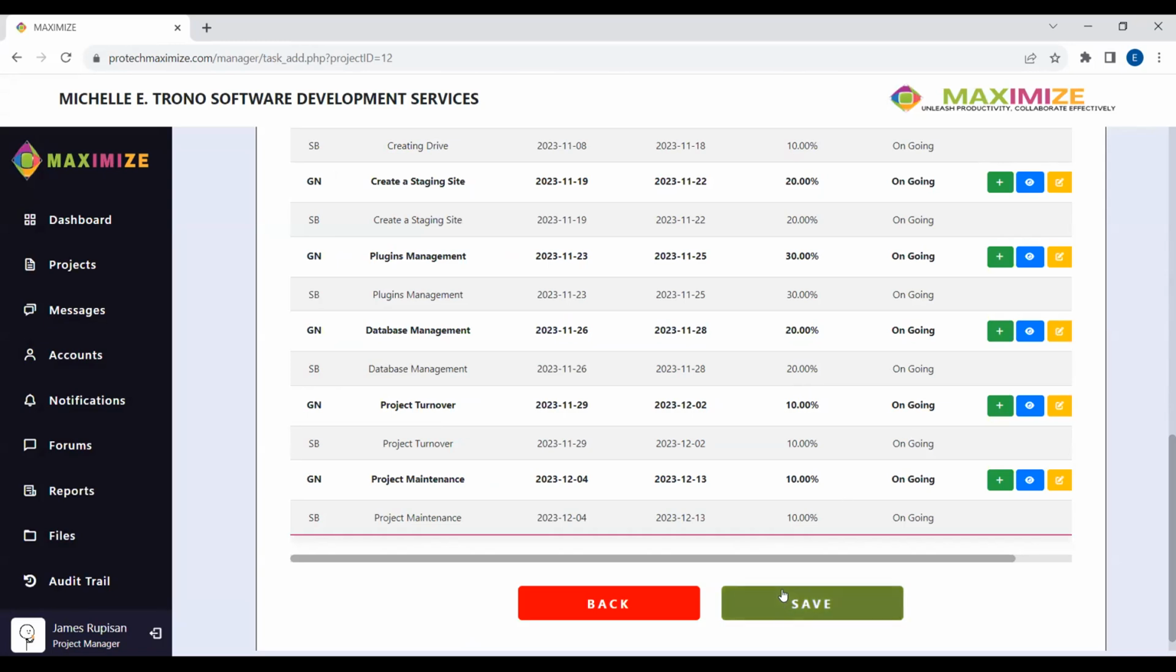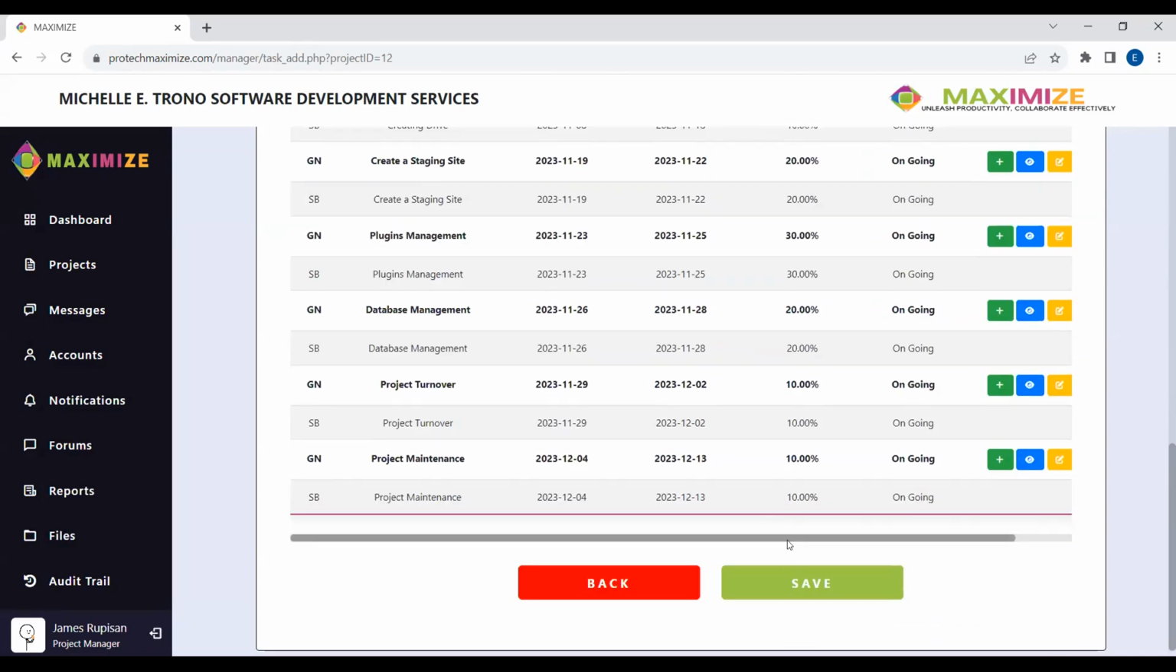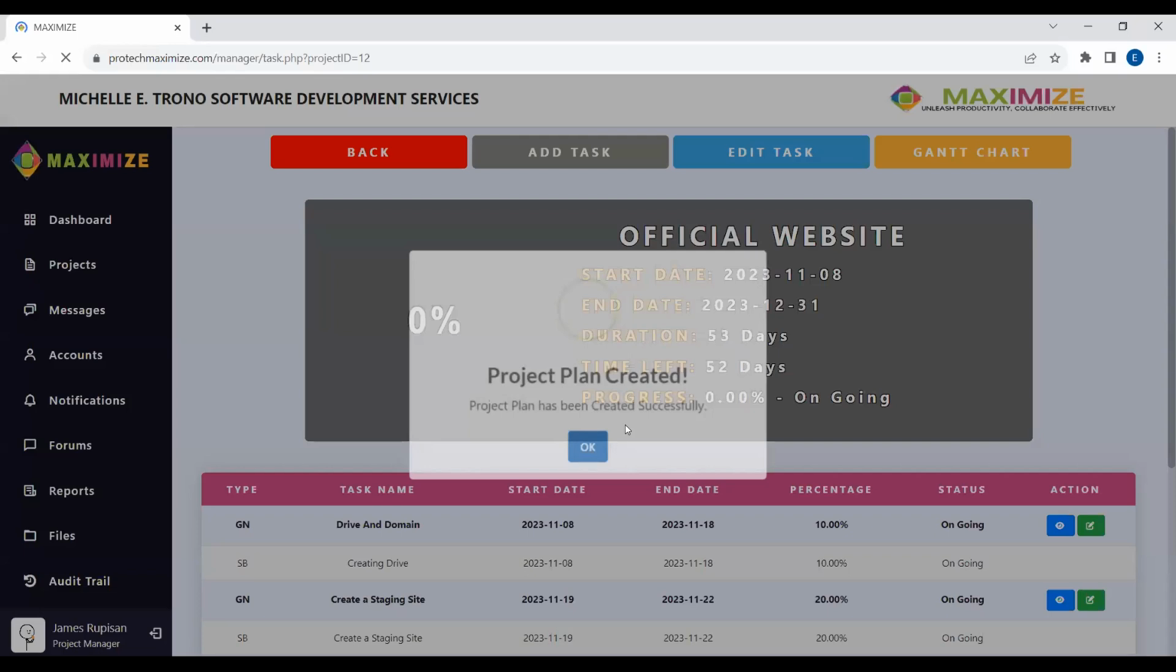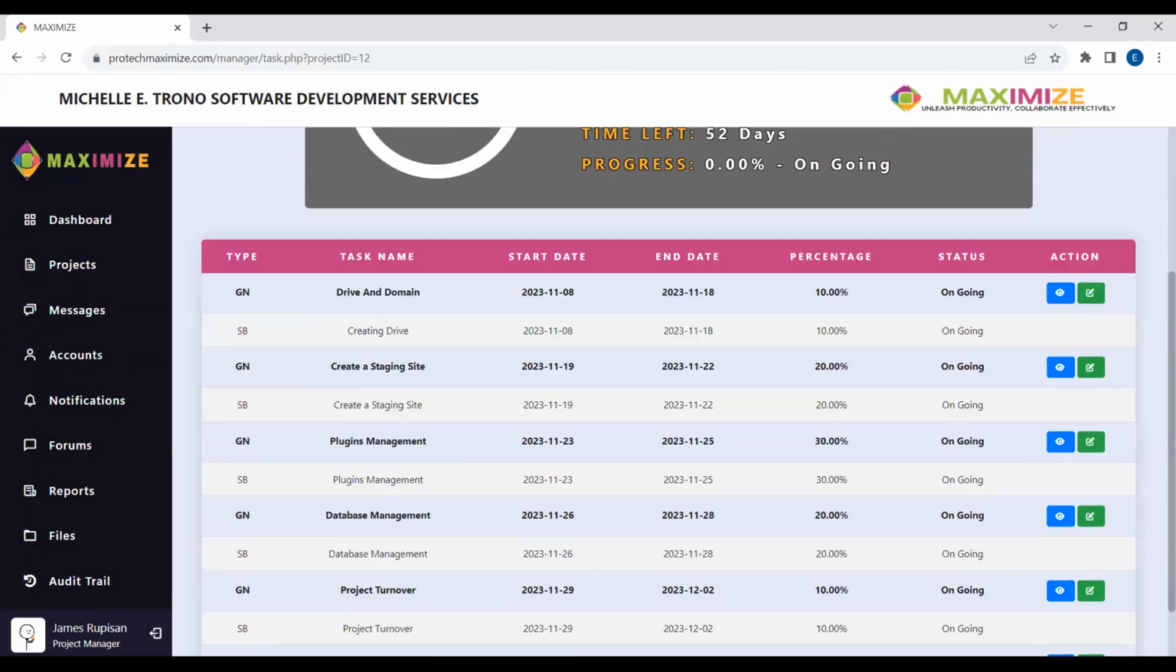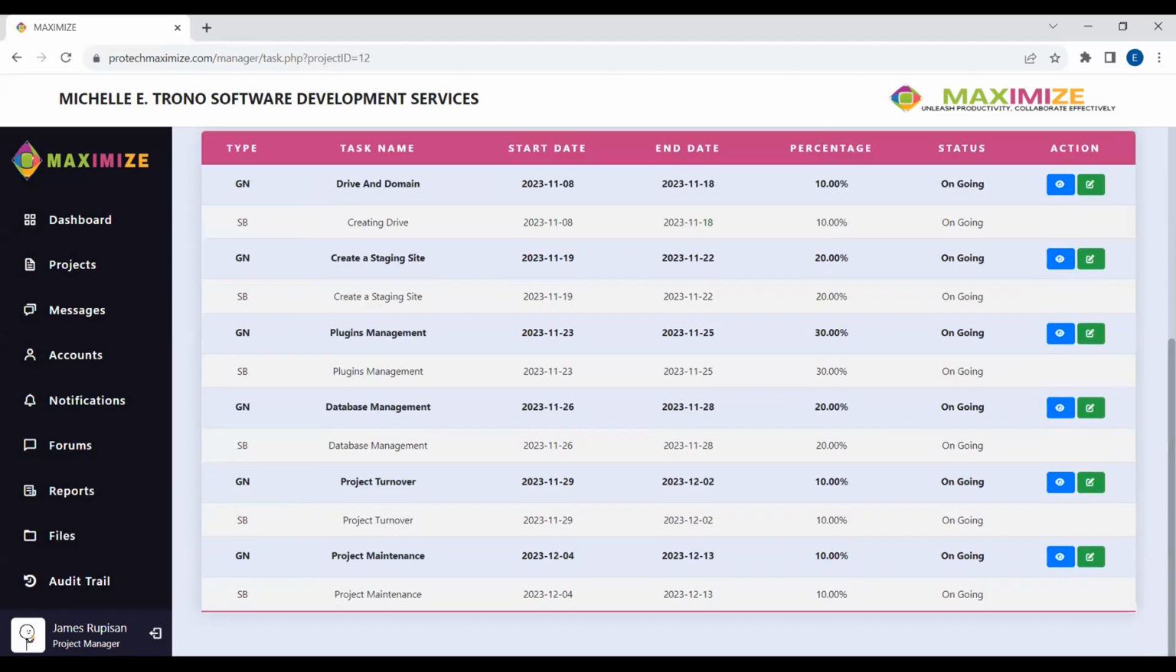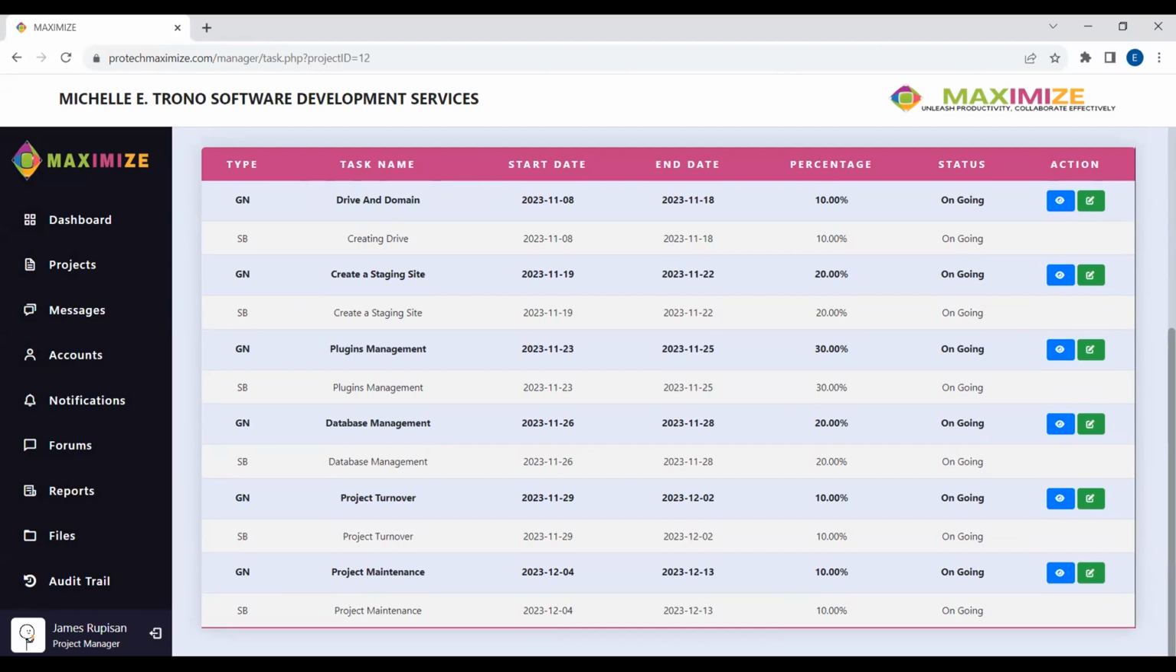So afterwards, we just have to save it since it's already 100%. And as you can see, we were able to create the project plan. If we scroll down, we have here the list of our general tasks and subtasks, and we can view and edit those. Before we proceed to the other user type, let's go first to our forums.